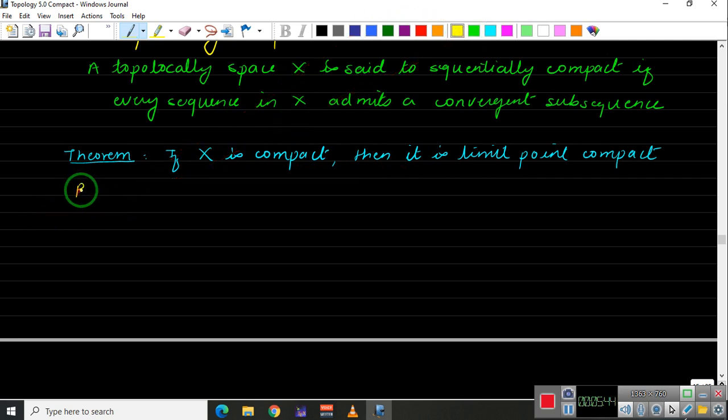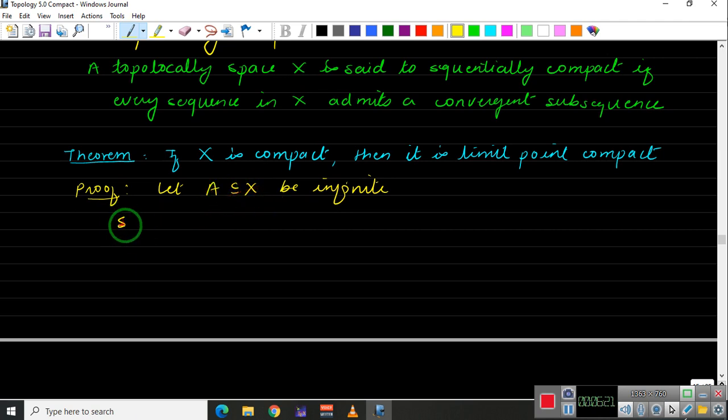Proof. So to show that a space is limit point compact, we need to show that every infinite set has a limit point. Okay, and to do that, let us take an infinite set in X. So let us take, say, capital A, a subset of X, to be infinite. What we need to show is that this A has a limit point. Now suppose, to the contrary, that this A has no limit point.